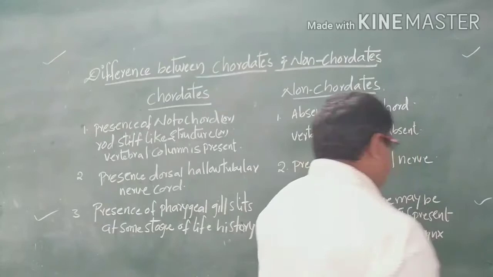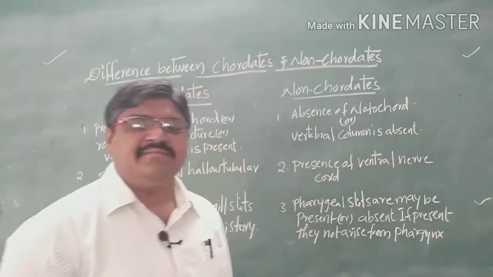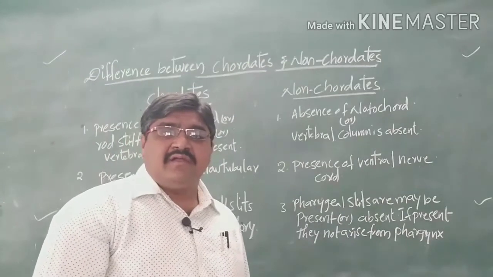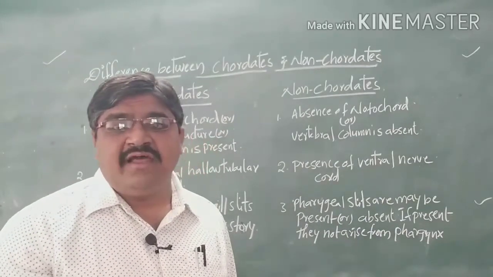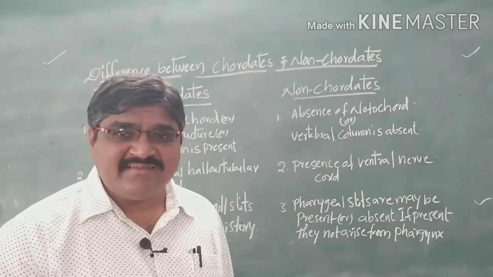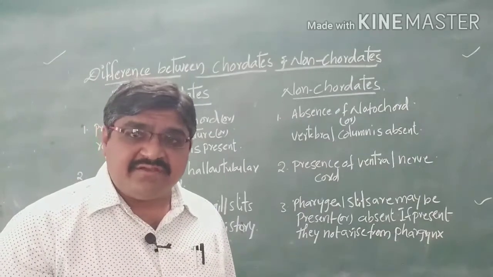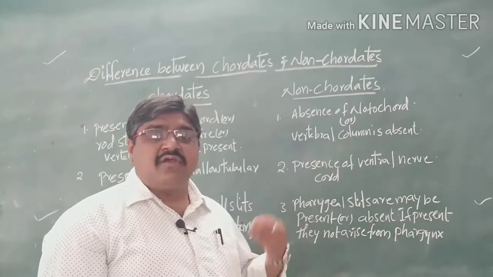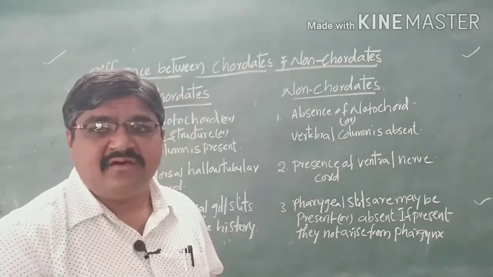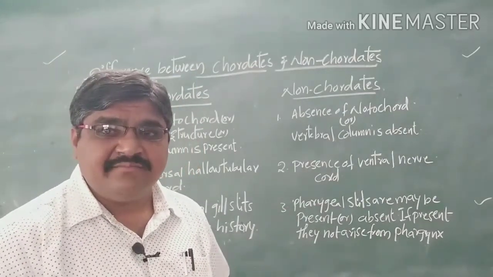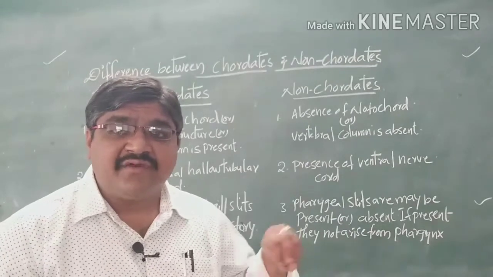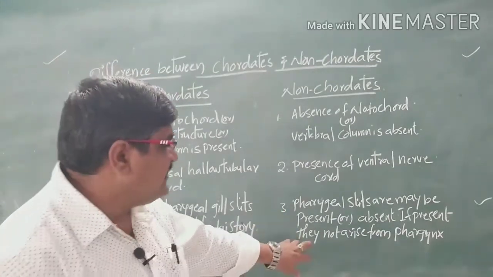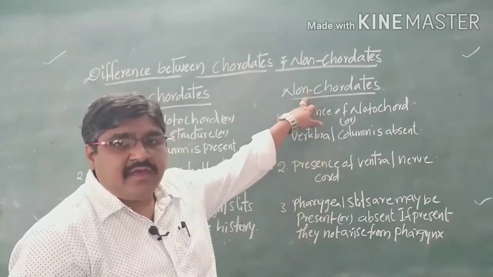Most of them do not have pharyngeal gill slits, but if they are present in some organisms, they do not arise from the pharynx region. So that is what we see in non-chordates.